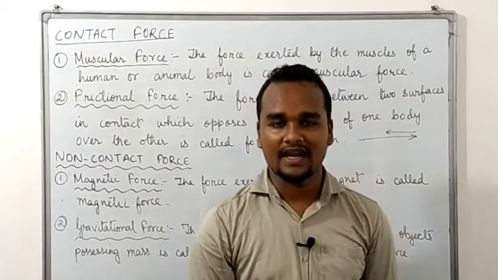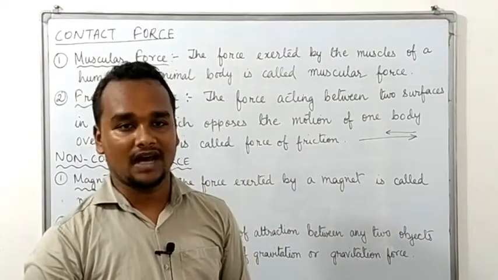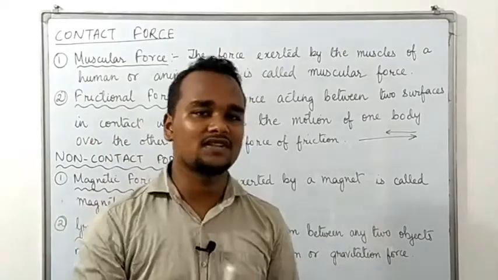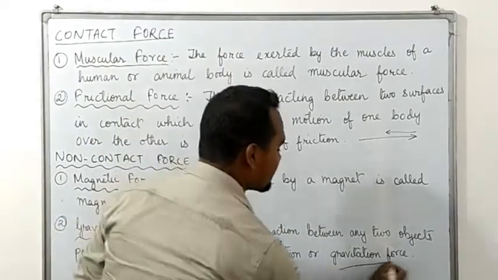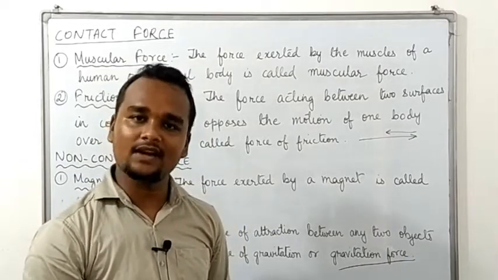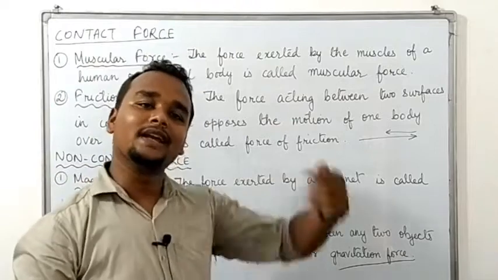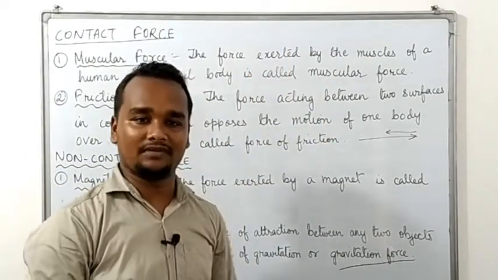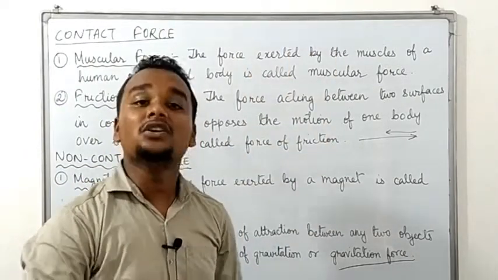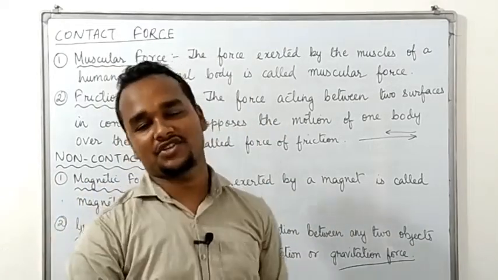An example: why are we bound to the surface of the earth? What is the thing which is binding us to the surface of the earth? It is this gravitational force only which is binding us to the earth. Is it clear? Whenever you throw anything, what happens to it? It goes up, but rapidly it comes down. Is it clear, everyone? So what is the thing which is pulling the objects towards the earth? It is this gravitational force only.